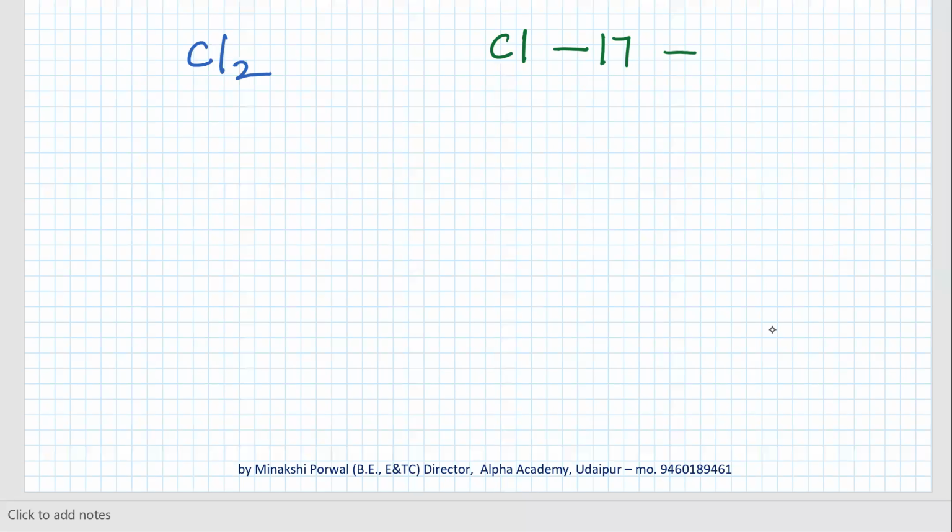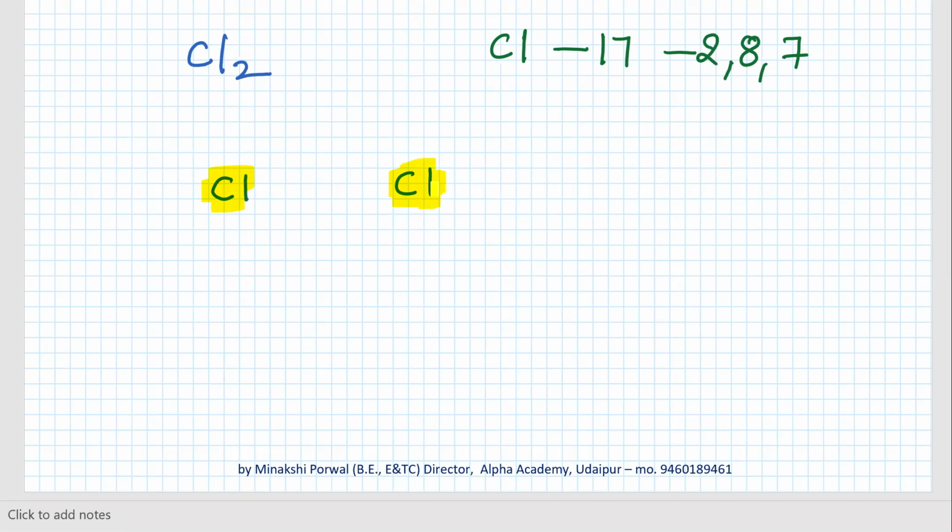So chlorine, atomic number of chlorine is 17. So its electronic configuration will be 2, 8, 7. Okay. So chlorine has 7 electrons in its outermost shell. Now how many more does it need? It needs 1. Both chlorine atoms need 1 electron.